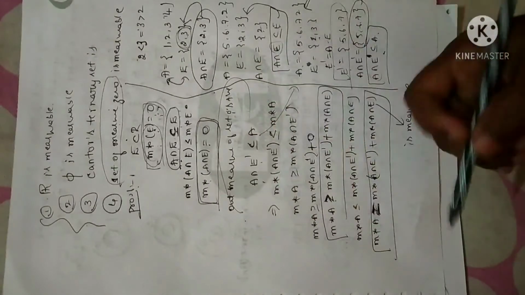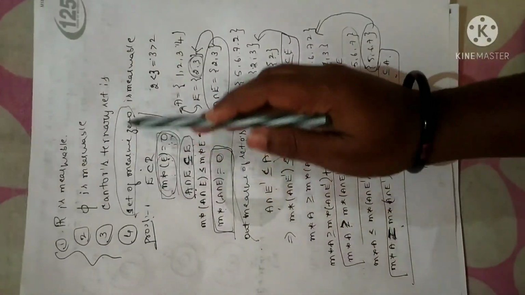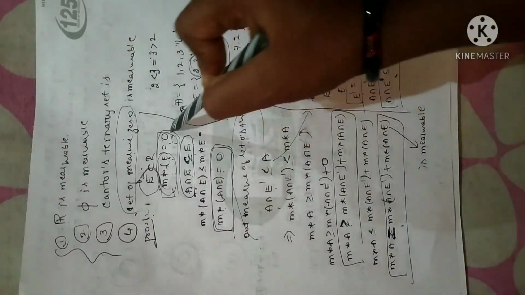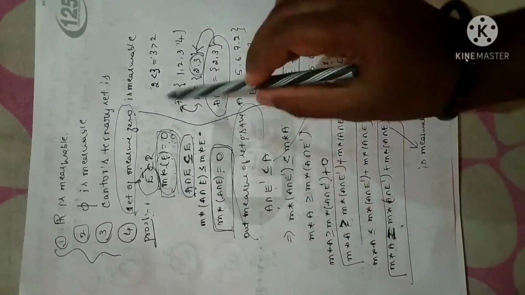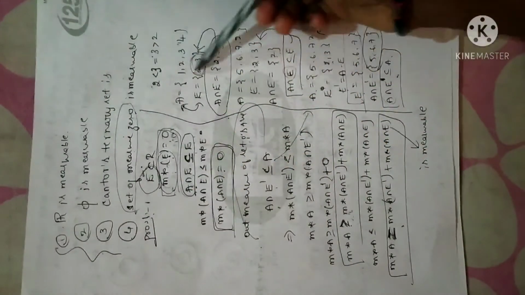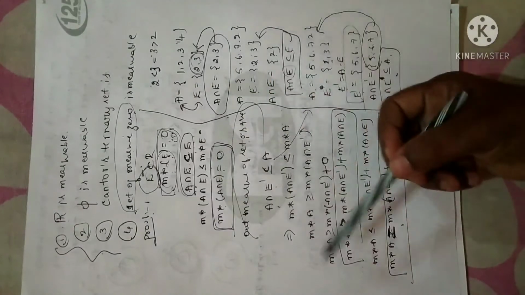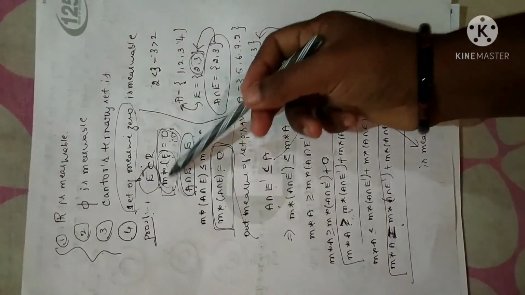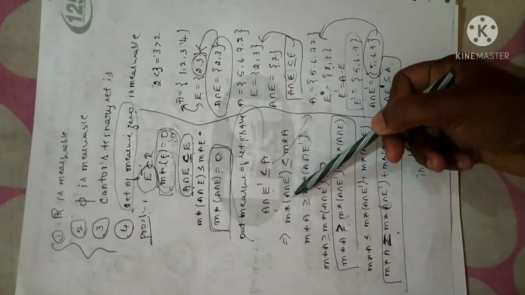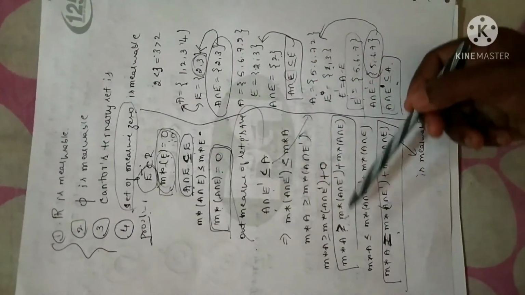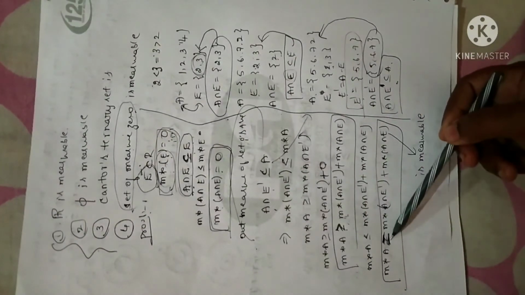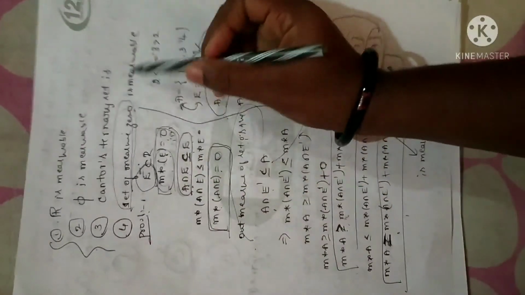Measurable means the inequality holds good; in this sense, a set of measure 0 is measurable. I have taken a set E which has measure 0. I have to prove this is measurable. In order to prove measurability, we have to prove this inequality is true. What I did is assume the inequality which is obvious, as I gave one counter example to show, and I took the measure on both sides. M star of E is already 0, so I substituted it here. Then I took the complement and applied the measure on both sides. By combining the inequalities, I obtained greater than or equal to. Now it is obvious for less than or equal to. By these two I can write equals. So any set with measure 0 is measurable.